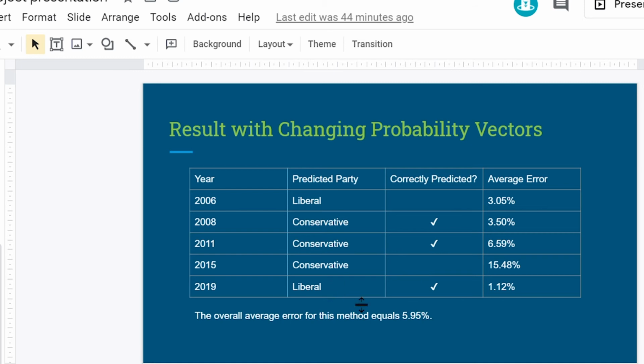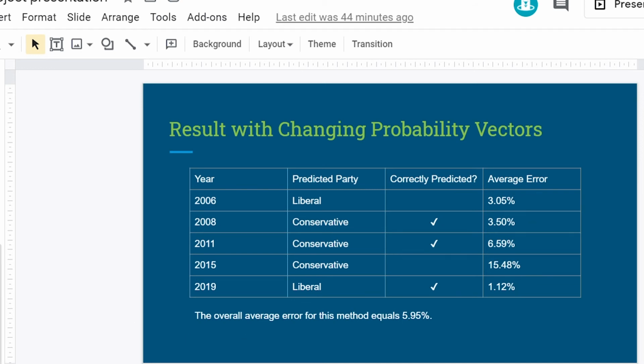Last but not least, the 2019 presidential election was correctly predicted, and the Liberal Party won it. So the overall average error for this method equals 5.95%, and we got that by adding up all these and dividing by 5.